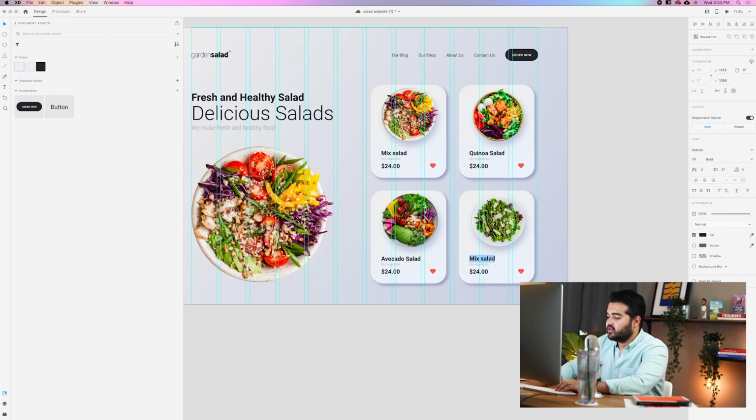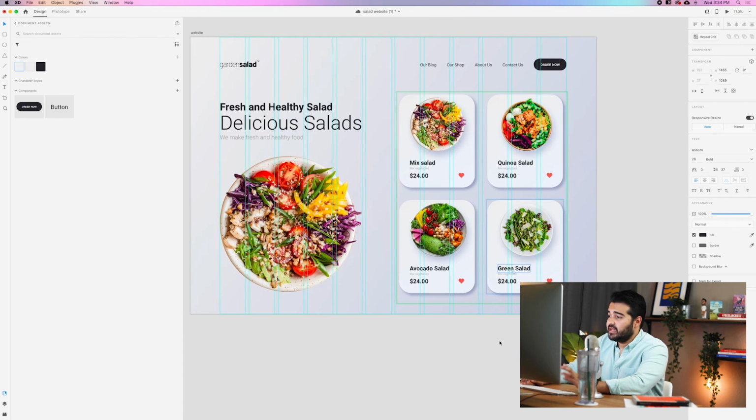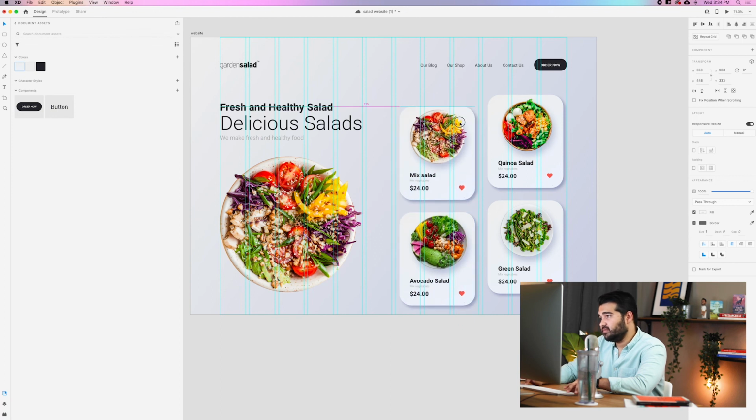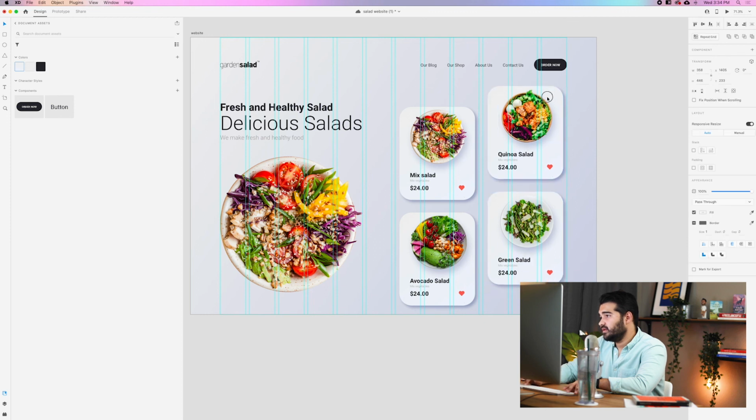And the last one is a green salad. So now that we have the salad with the names and everything, I think I'm gonna ungroup the actual grid and I'm gonna stagger them because I feel it looks too flat being this way. So something like that. A little bit higher, a little bit lower.